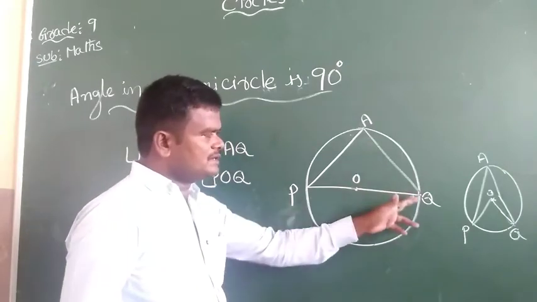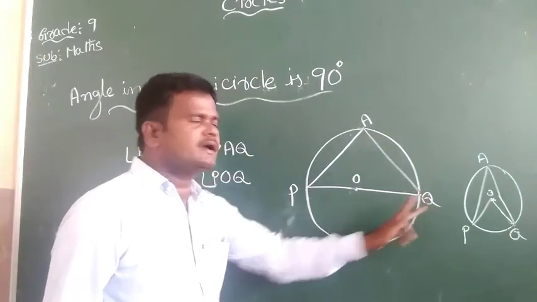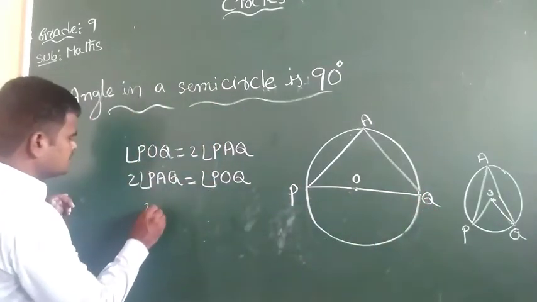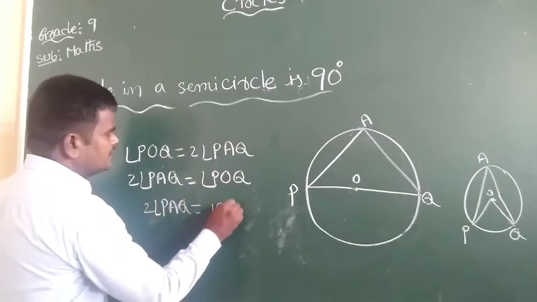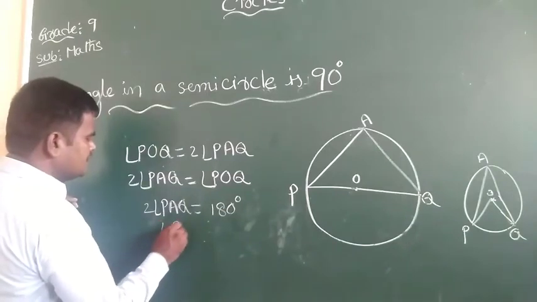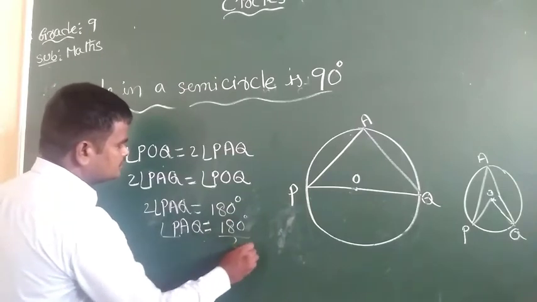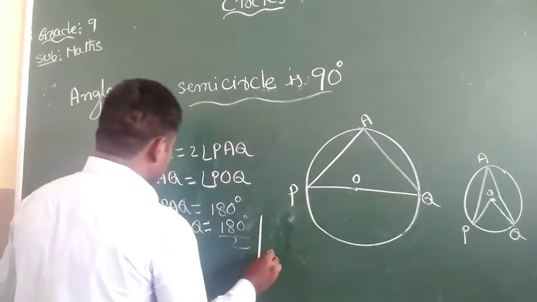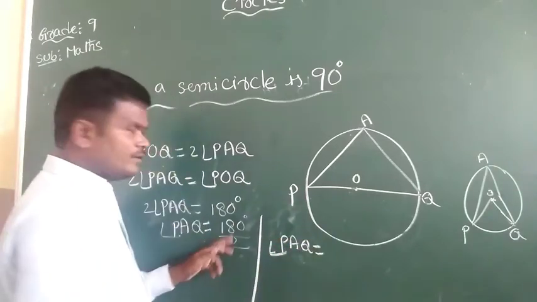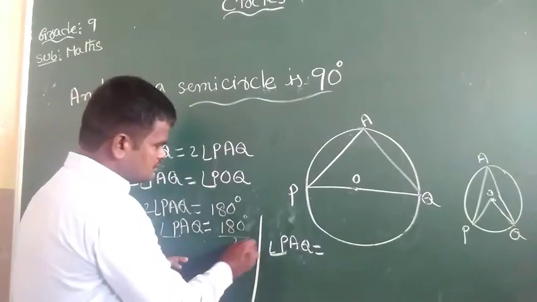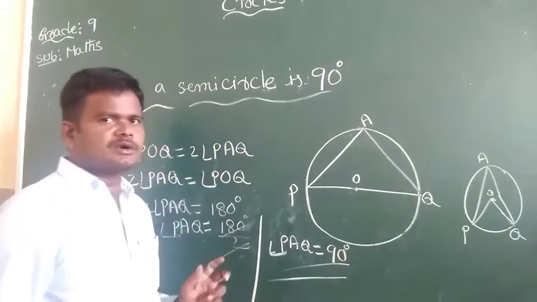So 2 times angle PAQ equals 180 degrees, and angle PAQ equals 180 divided by 2, which is 90 degrees.